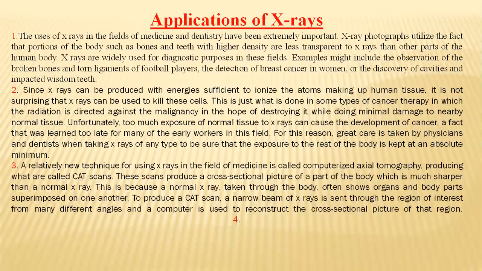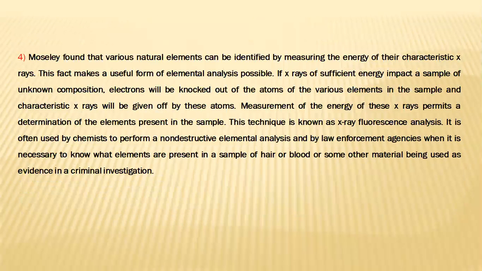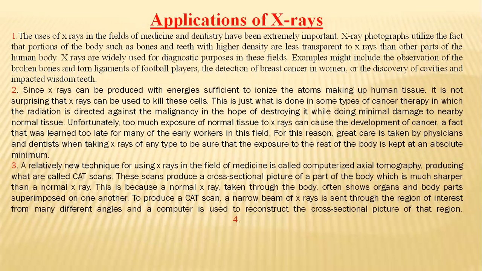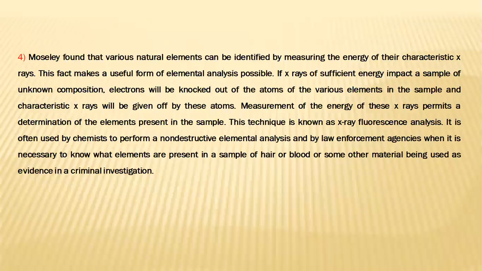To produce a CAT scan, a narrow beam of X-rays is sent to the region of the body from which we want to have the scan, from many different angles, and a computer is used to reconstruct the cross-sectional picture of that region. So this is nothing but computerized axial tomography.